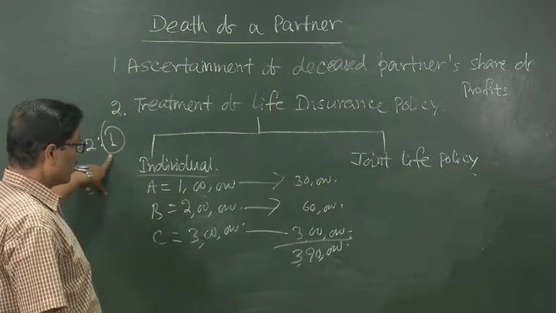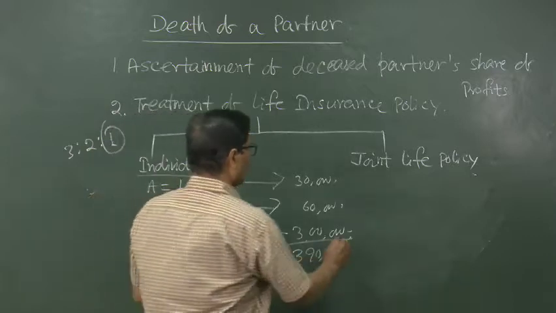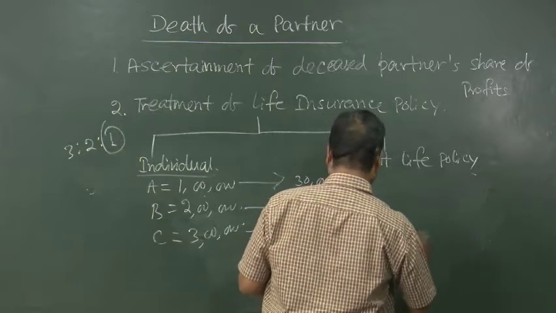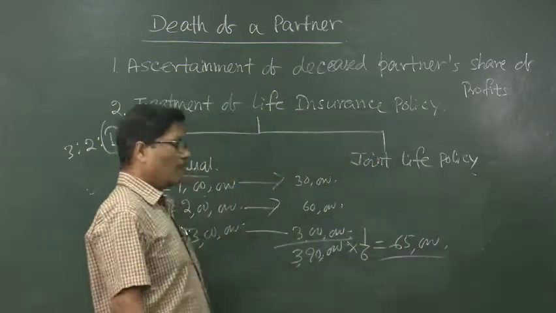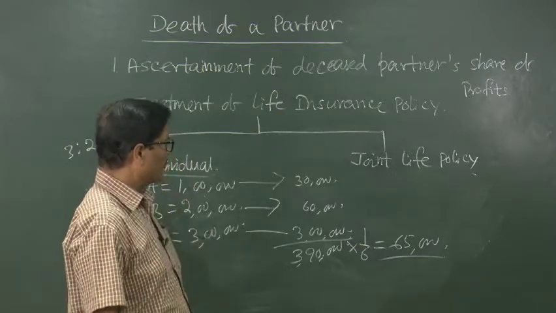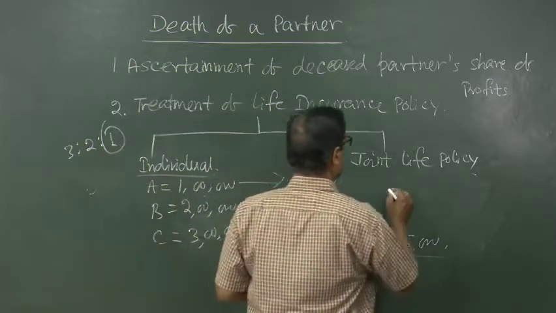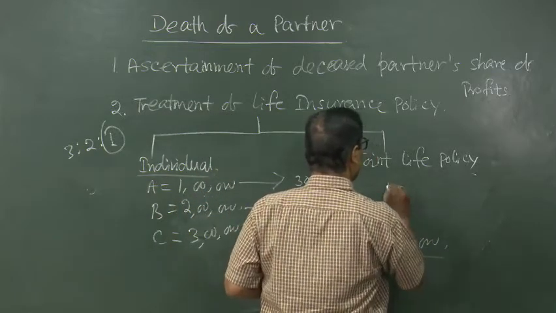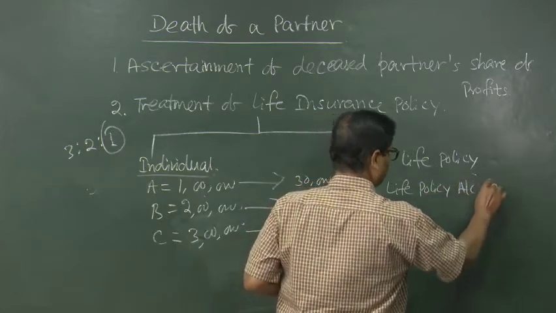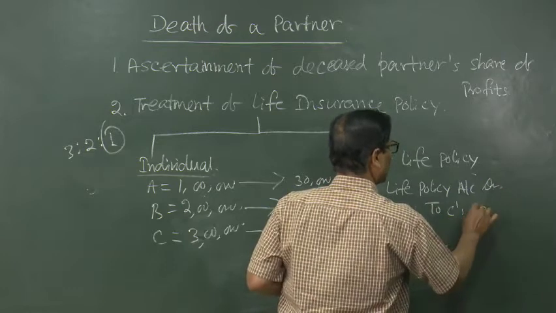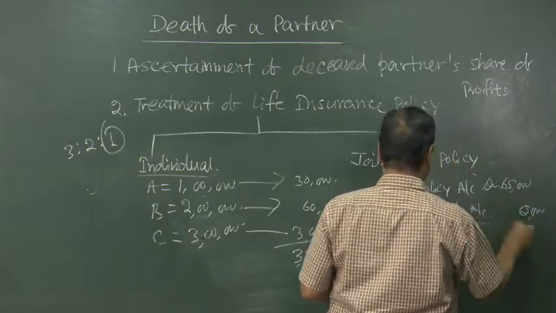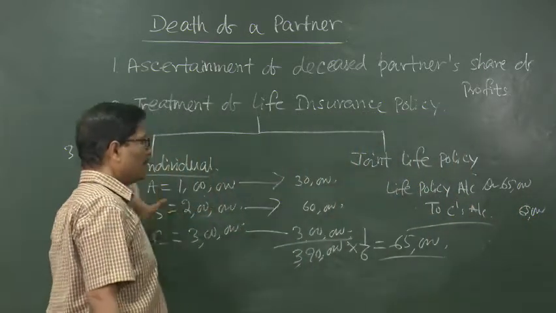and C will be entitled to get 3,90,000 into 1 by 6. So, it will be 65,000. He will be entitled to get 65,000 on account of this individual life policy. What will be the entry? The entry will be: C's capital account will be credited and life policy account debited, to C's account 65,000. This is in case of individual life policy.